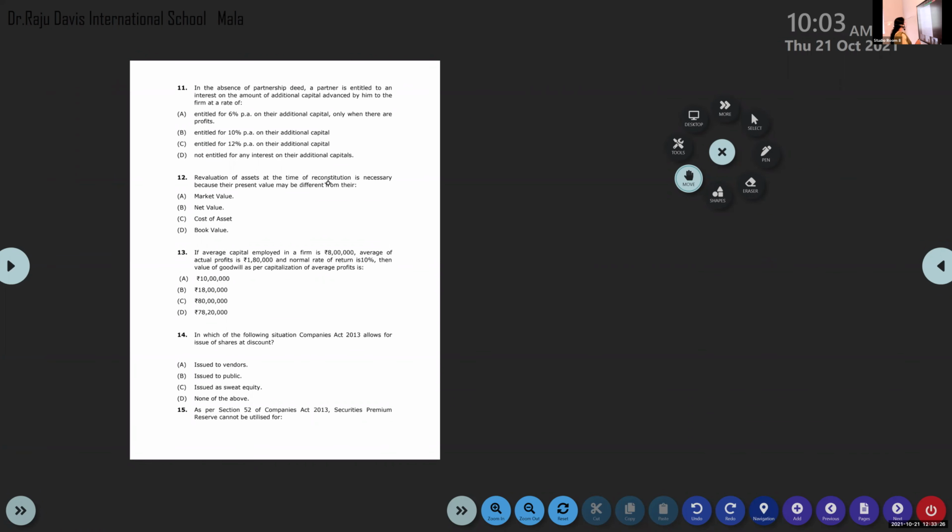Okay. Go to the 12th one. Question number 12. Revaluation of assets at the time of reconstitution is necessary because their present value may be different from their, Aparna? Ma'am, market value. Market value, right? Okay, do the next one.